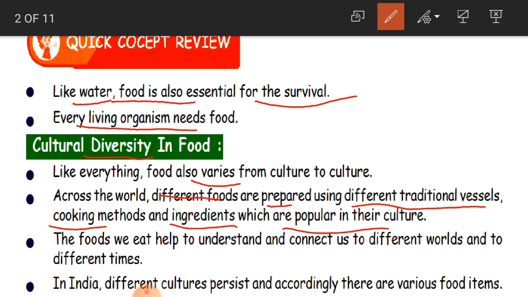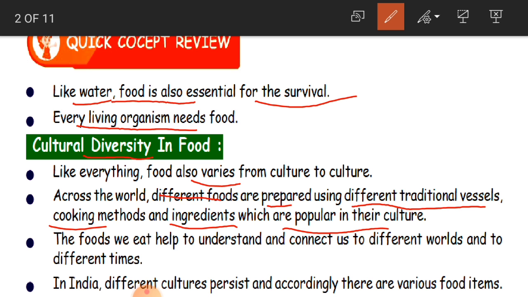They are made in ovens. In the same way, cooking methods are different from place to place, tradition to tradition. And ingredients, children, what are they? They are the things which we use to make that particular dish. A dish is nothing but a recipe. So ingredients are also different.